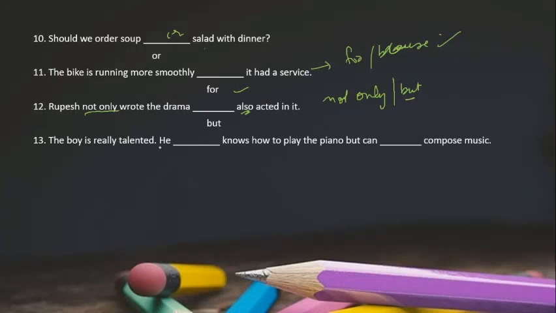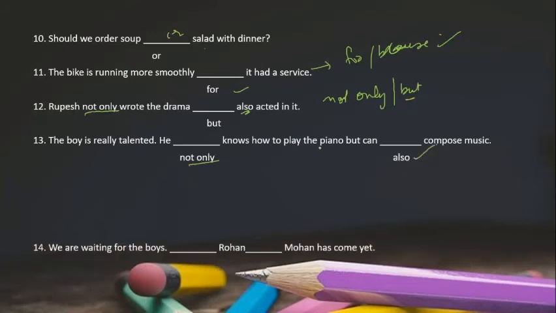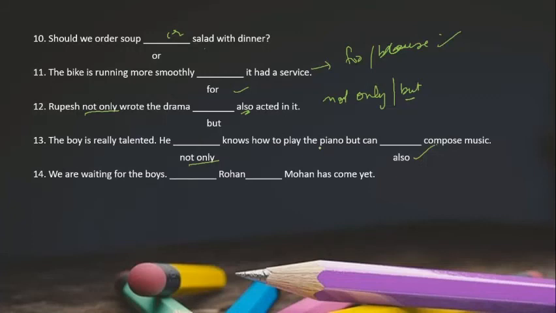The boy is really talented. He dash knows how to play the piano but can dash compose music. Again the same example. He not only knows how to play the piano but can also compose music. We are waiting for the boys.